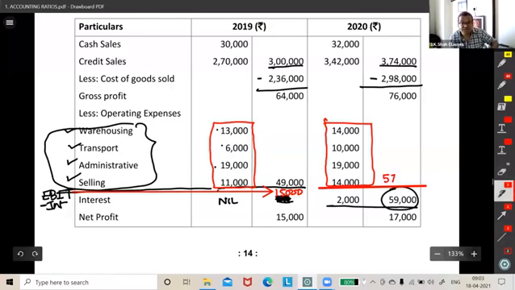Guys, that 57,000 is the total of the expenses, right? So 76 minus 57 gives you 19,000. So here, if I keep an intermediate step, 19,000 would be your EBIT. From this, we'll subtract this interest of 2,000 and then you will get 17 as your net profit.